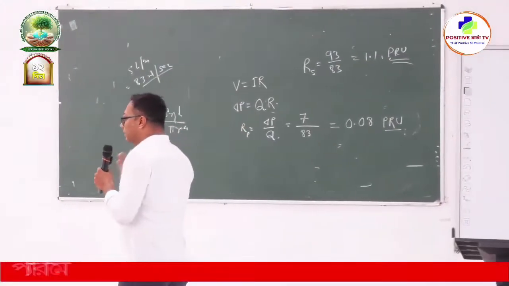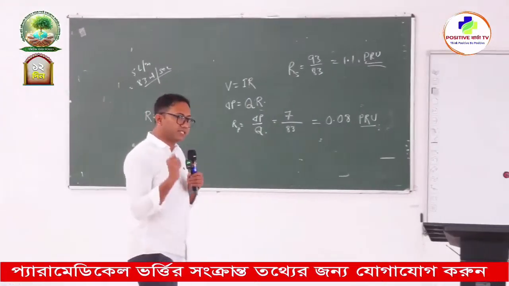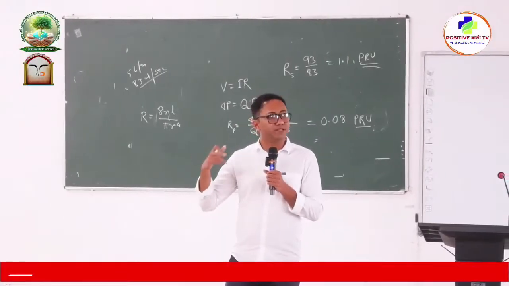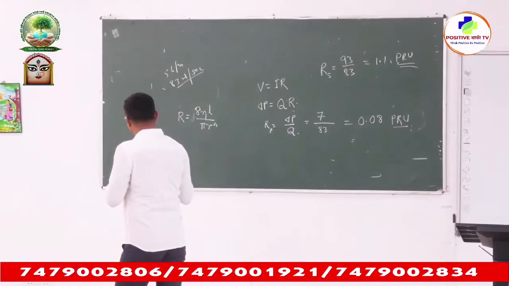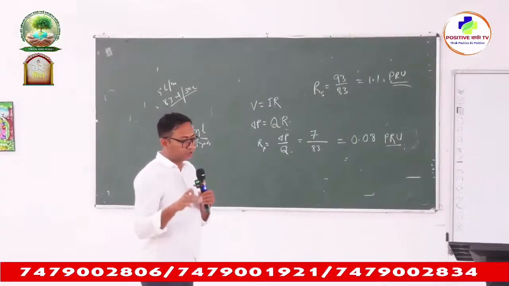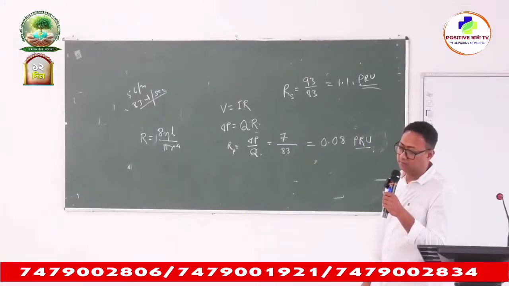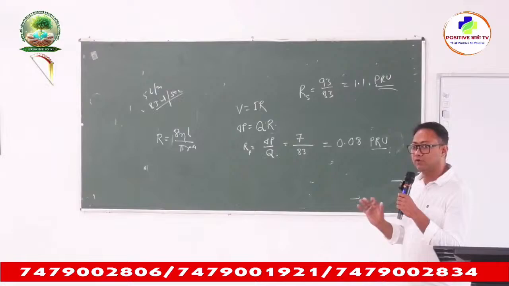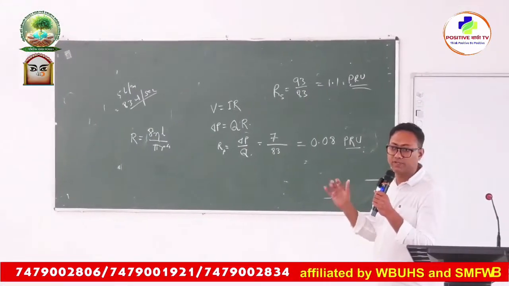Okay, and what are the parameters in blood upon which viscosity depends? Okay, so viscosity depends, number one, on hematocrit. The more is your hematocrit, more will be the viscosity. And secondly, the second important thing upon which viscosity of blood depends is protein. Okay, protein content like fibrinogen. Okay, if it increases in blood, there will be increased viscosity.